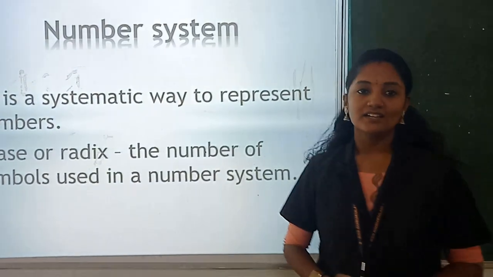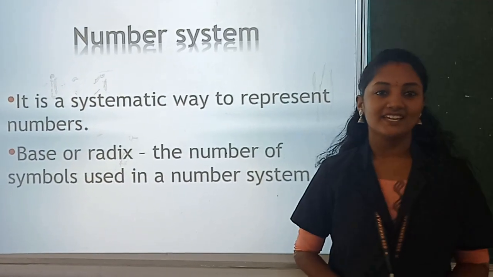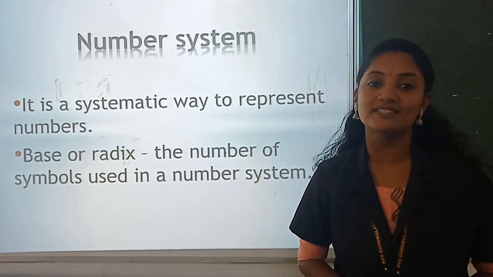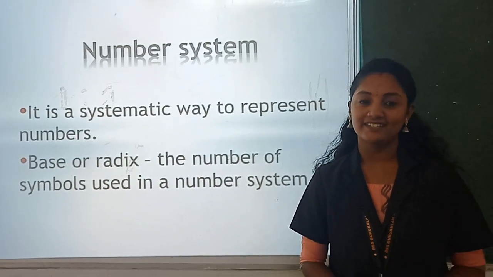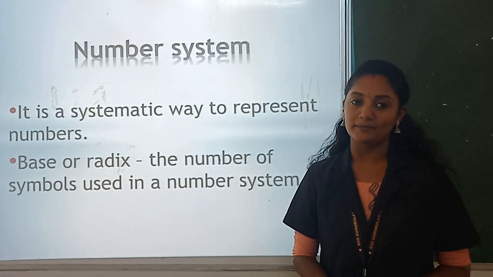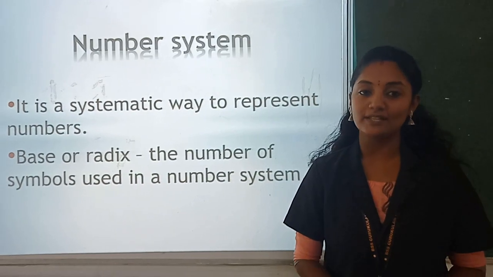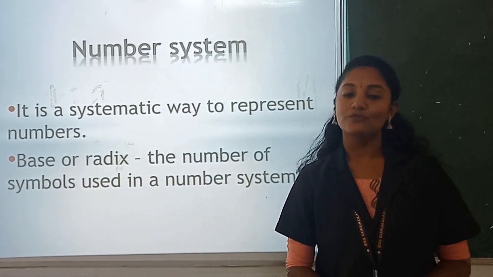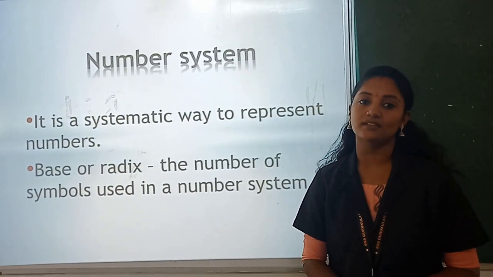So students, number system. What is a number? A number is a mathematical object. Then what is a number system? It is a systematic way to represent a number. There are four types of number system. The first one is the decimal number system, which we use commonly.